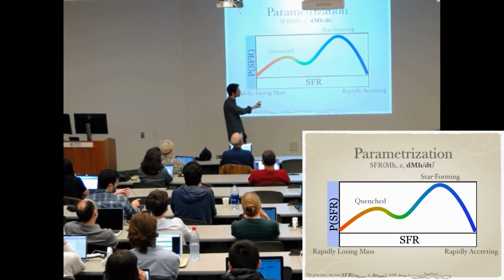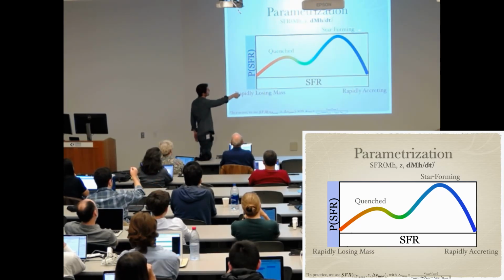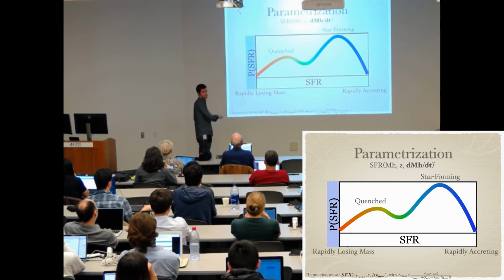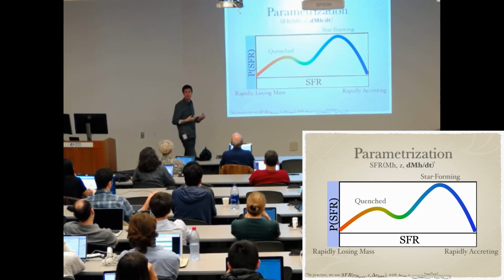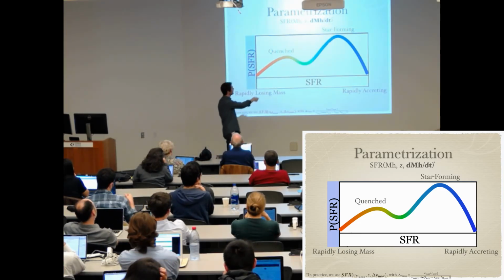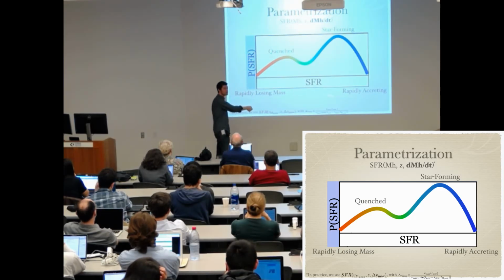And so if that correlation were turned up to unity, then that would mean we'd put the most star-forming galaxy into the most rapidly accreting halo in that mass bin and redshift bin, and the most quenched galaxy into the probably satellite that's most rapidly losing mass. But we can control that correlation, we can dial it down, and add some scatter between the galaxy star formation rate and the halo assembly rate.